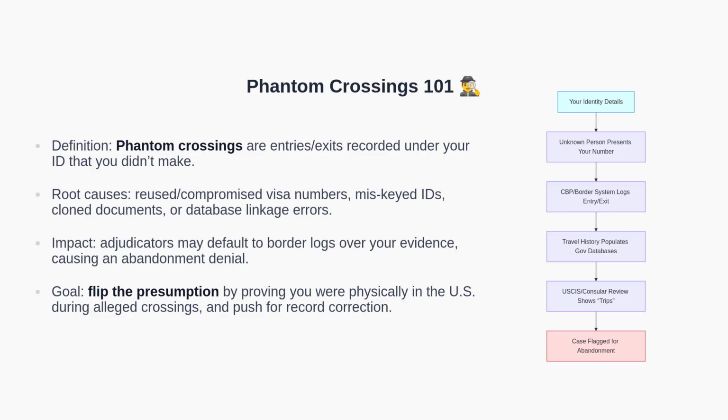We define phantom crossings as entries or exits recorded under your identity that you did not make. Causes include compromised visa numbers, clerical mistakes such as miskeyed digits, cloned or borrowed documents by imposters, and downstream data replication errors. The impact is serious. Adjudicators often give substantial weight to border crossing logs and may presume abandonment. Your objective is to reverse that presumption by showing credible, third-party, time-stamped proof that you were in the United States at the same time the system shows you abroad, and then driving a correction of those records.